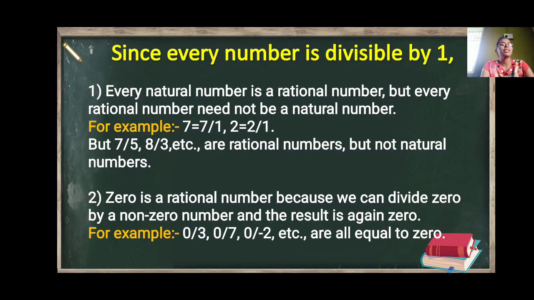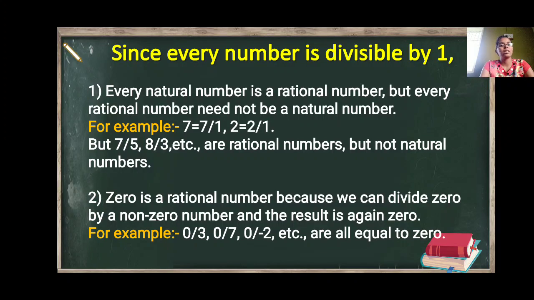That is, if anyone gives us any natural number, 1, 2, 3, 4 or anyone, then that number can be converted into a rational number. How? If someone gives us 7, then we can write 7 as 7 upon 1. So it is in the form of p upon q where q is not equal to 0. So 7 is also a rational number. In the same way, we can write 2 as 2 upon 1. So it is also a rational number.